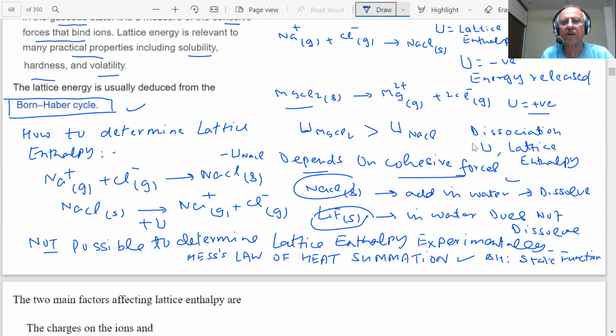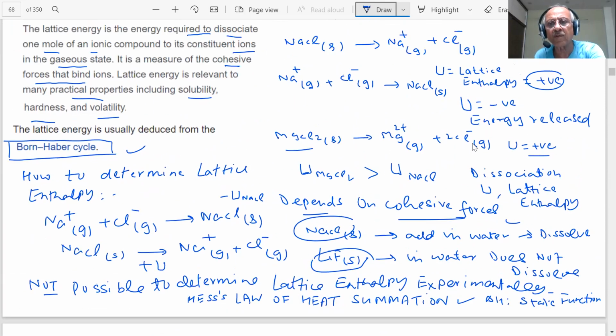All right, students, write down. Important: how to find the lattice enthalpy, students? By using the Born-Haber cycle, we will determine the lattice enthalpy applying Hess law of heat summation. We'll write down the different steps through which the process takes place.